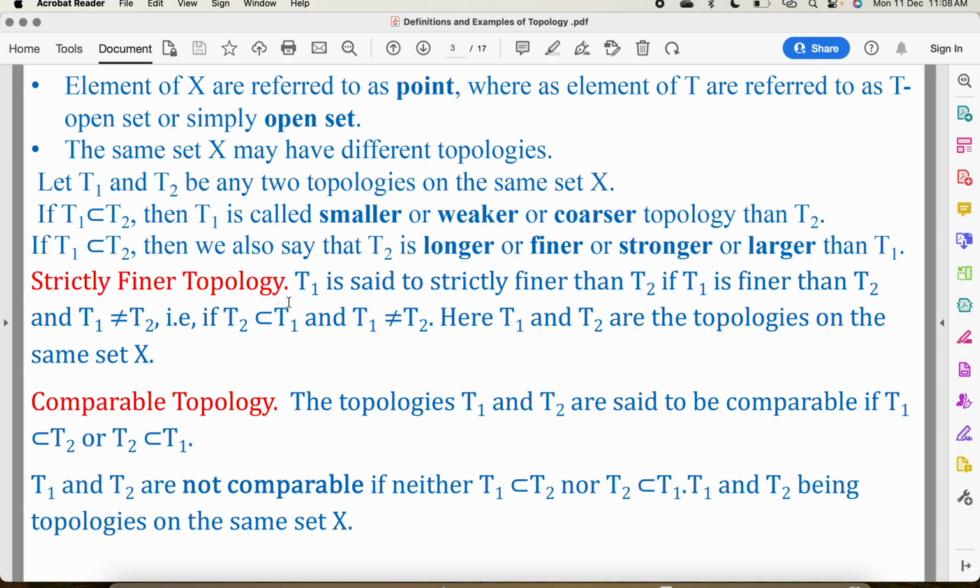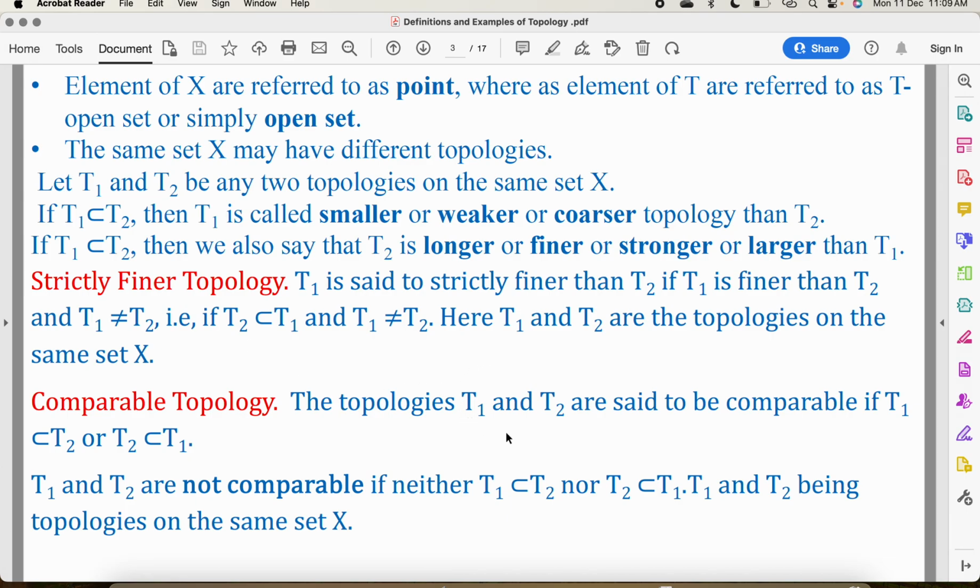And now strictly finer topology. T1 is said to be strictly finer topology than T2 if T1 is finer than T2 and T1 is not equal to T2. That is, if T2 is a subset of T1 and T1 is not equal to T2. Here T1 and T2 are the topologies on the same set X.